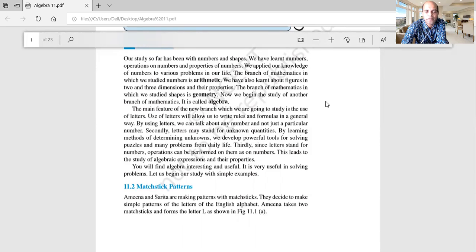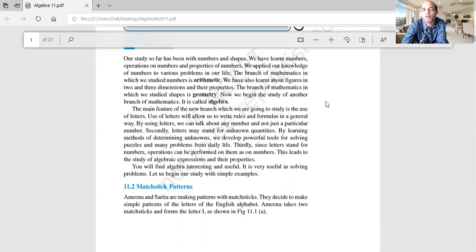Look, first of all, we use letters, which allow us to write rules and formulas in a general way. How? In this case, the cost of 5 chocolates is 35 rupees. Then what can you do? Let us consider the cost of one chocolate is x rupees, or a rupees, b rupees, whatever you can write.